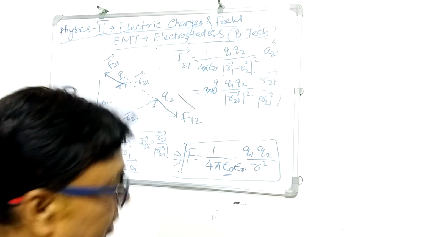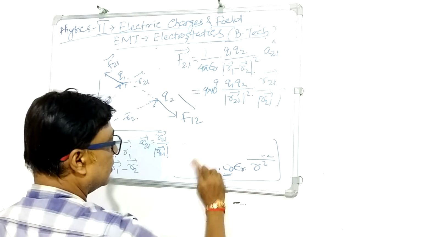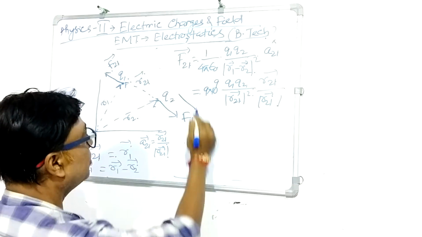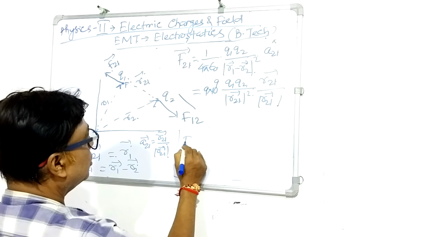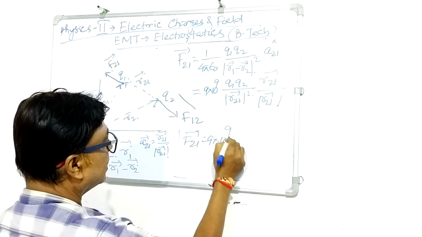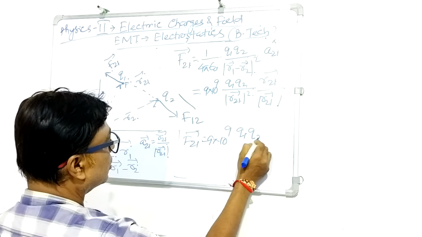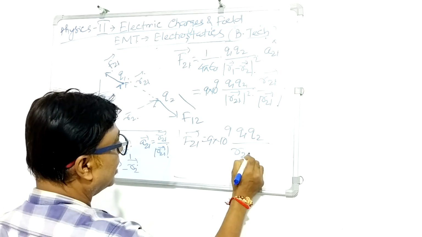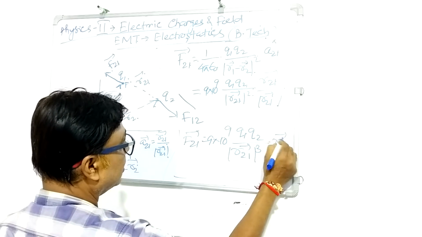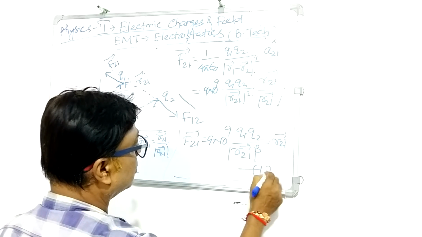If I take the vector form, F21 will be nothing but 9 into 10 to the power 9 Q1 into Q2 divided by the magnitude of R21 cubed, times the R21 vector.